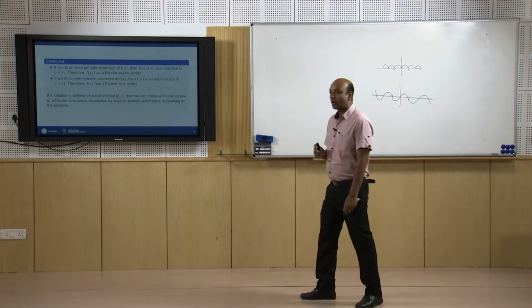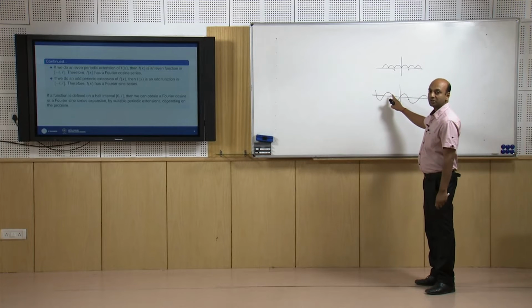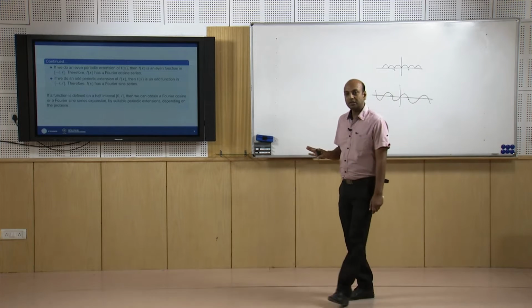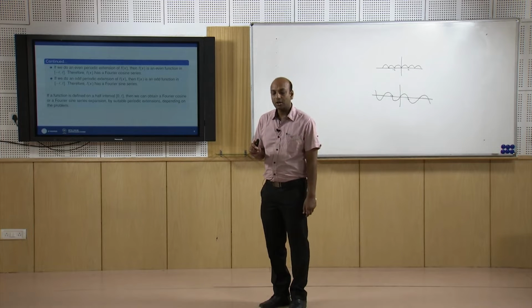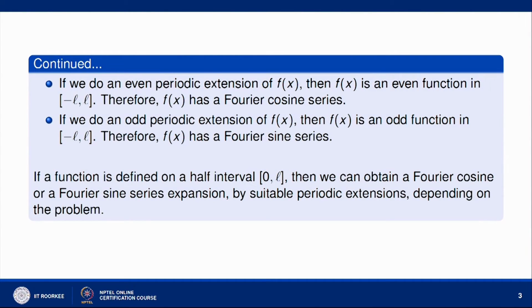Now, if we do an odd periodic extension of f(x), then f(x) is an odd function in minus L to plus L, and therefore f(x) has a Fourier sine series. Suppose we extend the function as an odd periodic function. Then f(x) will be an odd function, and we know that if a function is odd, the Fourier series expansion of that function will contain only sine terms. If a function is defined on a half interval from 0 to L, then we can obtain a Fourier cosine or Fourier sine series expansion by suitable periodic extensions, depending on the problem.